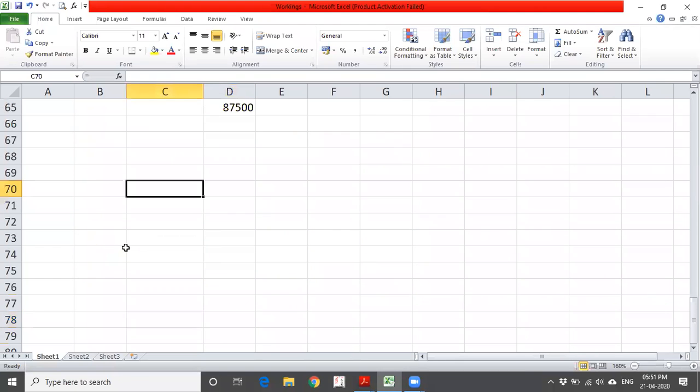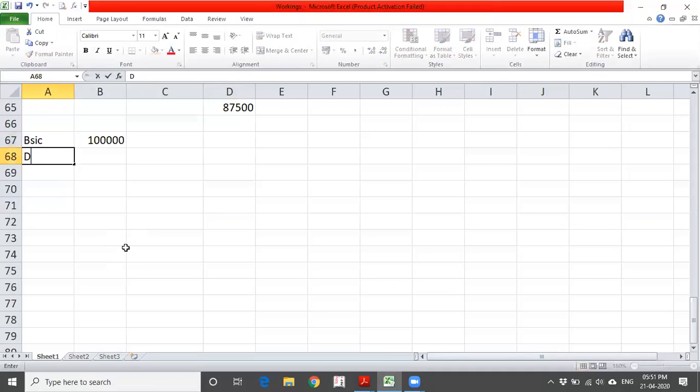Now, for the purposes of HRA, what is the salary? If you have multiple allowances also, you are going to take only basic plus DA, that is dearness allowance. So for example, if you are having a basic of 1 lakh, DA is 25,000, let us assume.